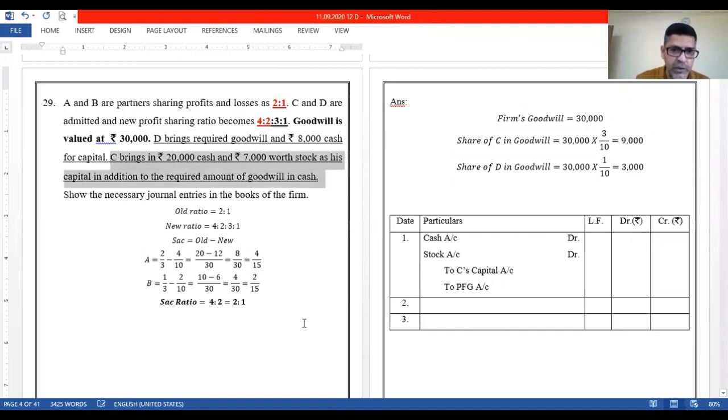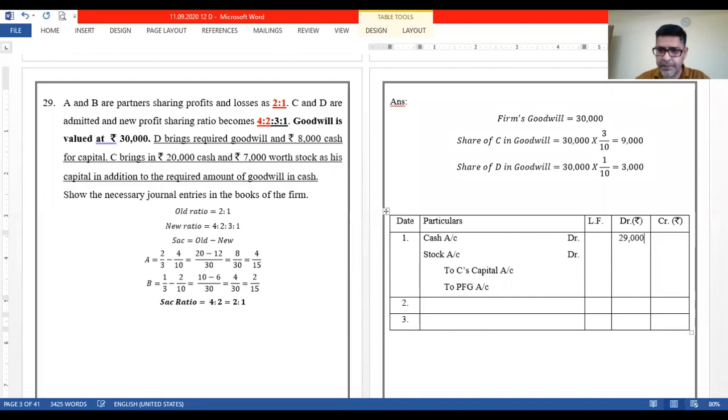That's why I wanted to focus over here, this selected part. C brings 20 plus 7 as capital, in addition to the required amount of goodwill in cash, right? The cash total that comes in from C is 20,000 plus 9,000. That will be 29,000. Stock will be 7,000. Capital we know is 20 plus 7, which was 27, and premium for goodwill is 9,000. Right? I'm sure I have made myself clear with this particular part.